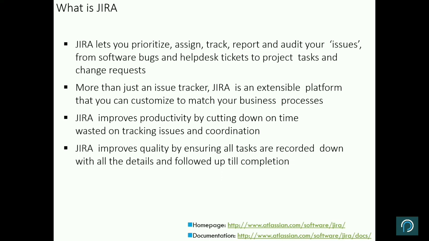All these are automated by using Jira. So you do not have to do anything. All that information can be pulled from Jira, along with a lot of other functionalities that we will probably understand. I have just given the homepage as well as the documentation link. There is extensive documentation on all the Jira versions available on this particular link.